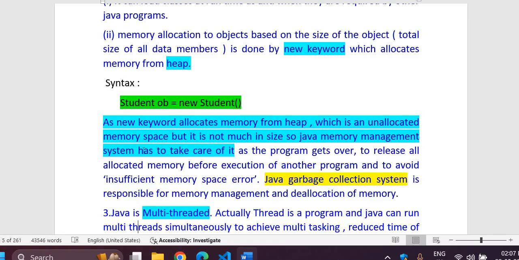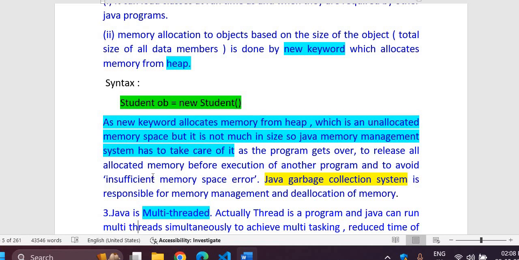So the Java memory management system has to take care of it. As the program gets over, the Java memory management system automatically releases all the memory which has been allocated to various objects, variables, classes, functions.